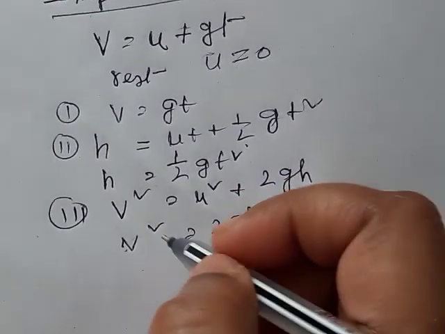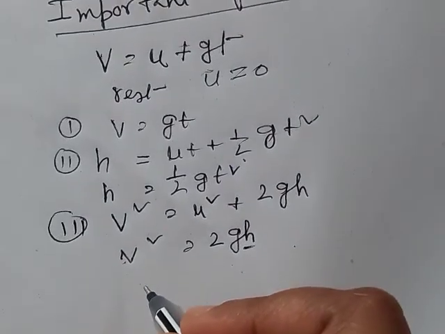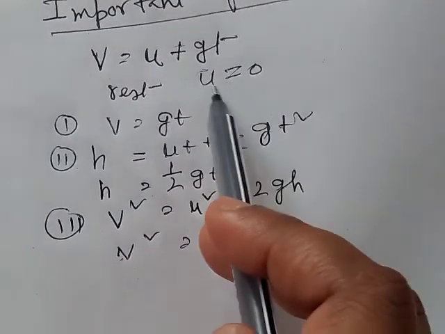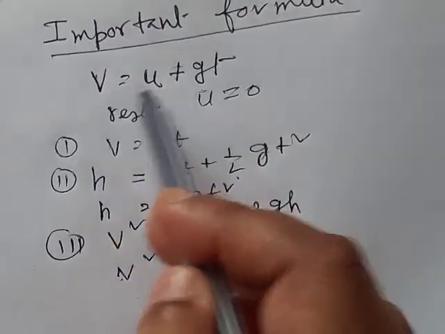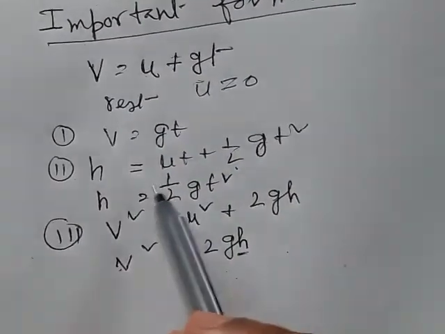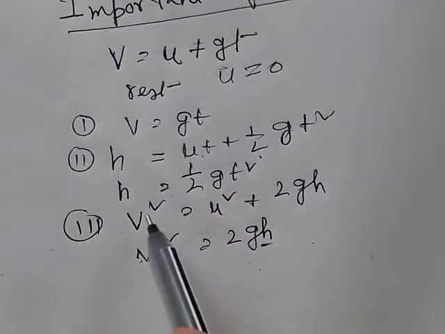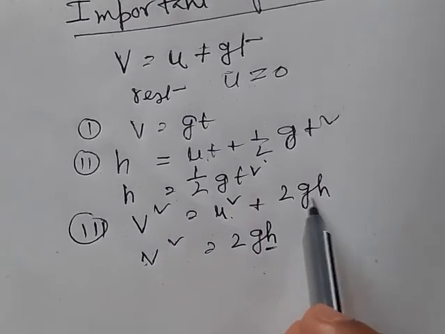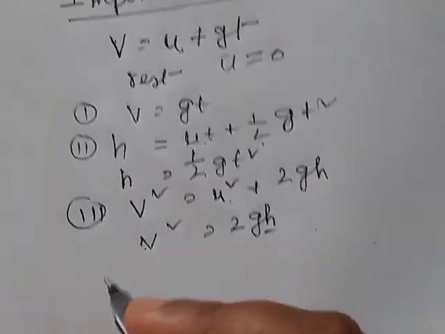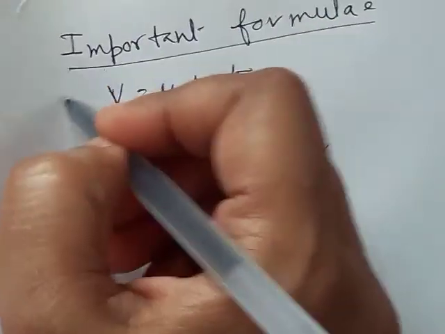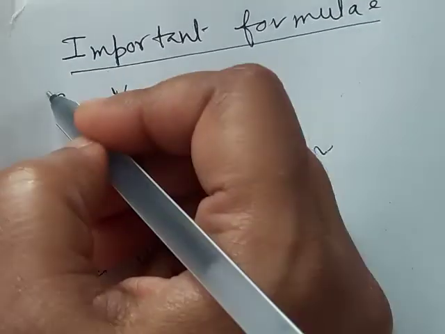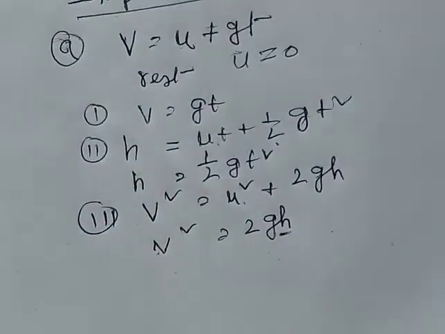Now if there is a certain initial velocity, that is a certain value of u, then we can write v is equal to u plus gt, or h is equal to ut plus half gt square, or v square is equal to u square plus 2gh. This is case 1.